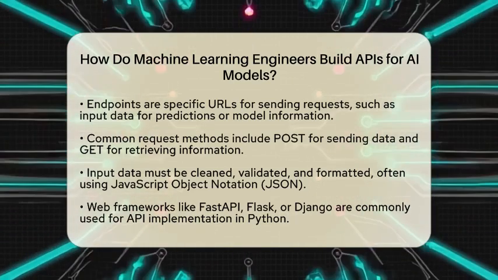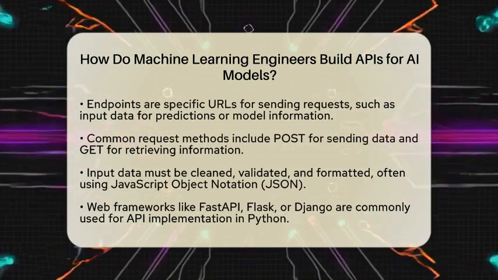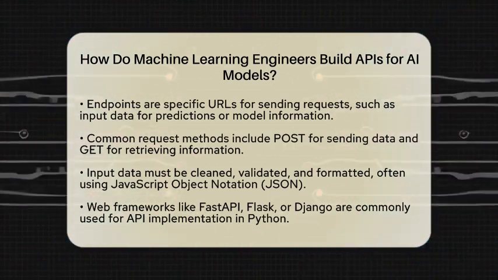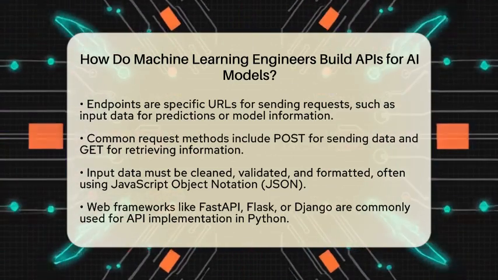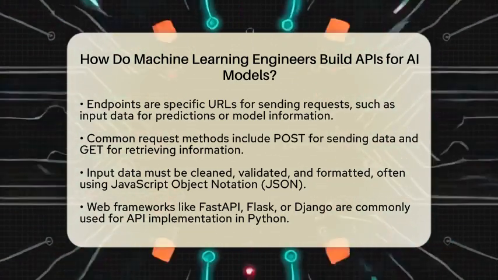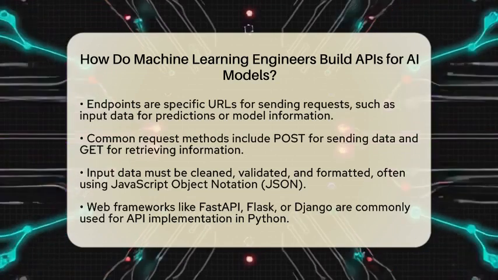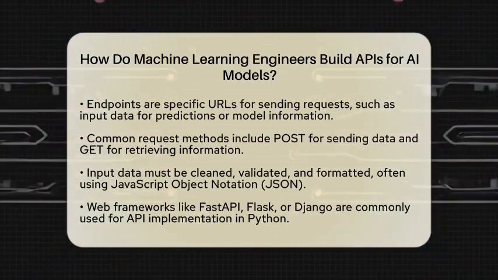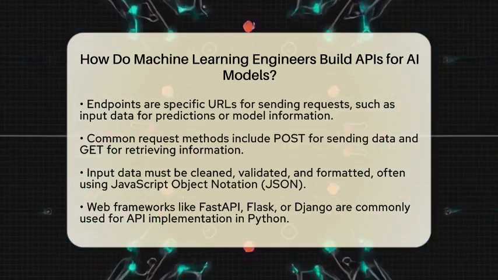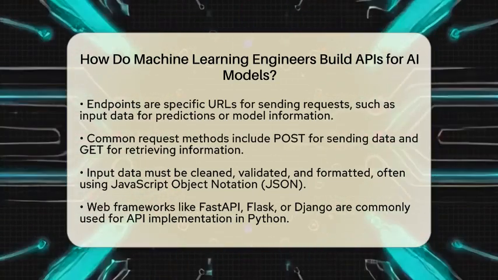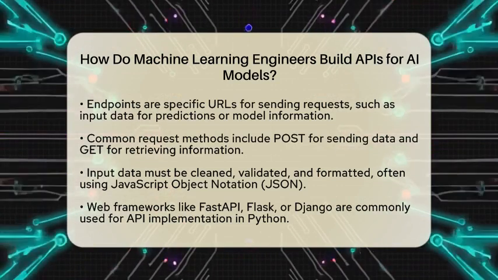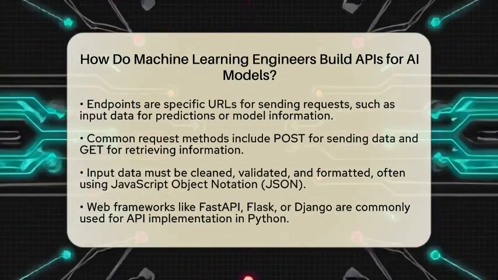and structured. When it comes to implementation, engineers often use web frameworks like FastAPI, Flask, or Django in the Python programming language. These frameworks make it easier to create endpoints, handle requests, and return responses. The trained model is loaded within the API code to process incoming requests and generate predictions.